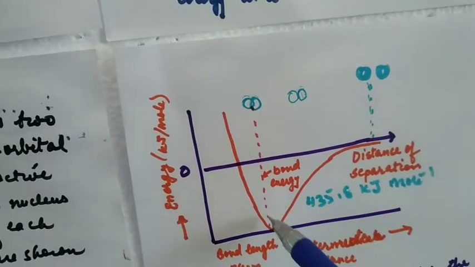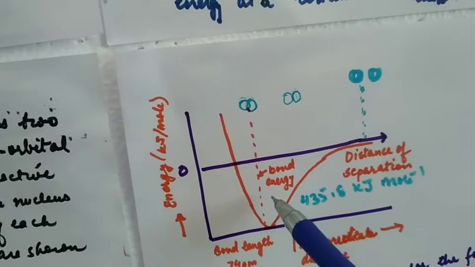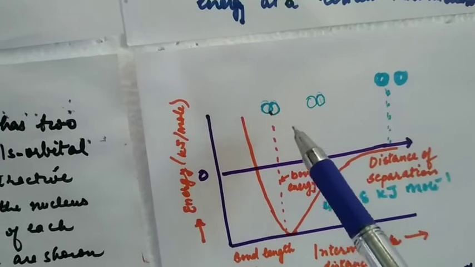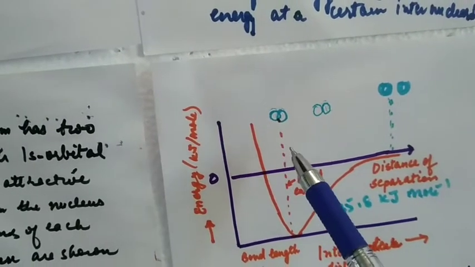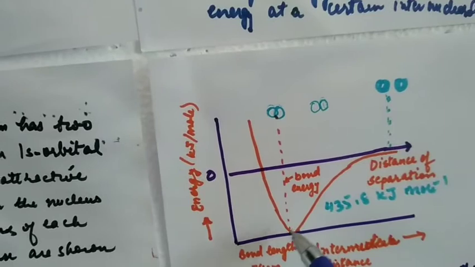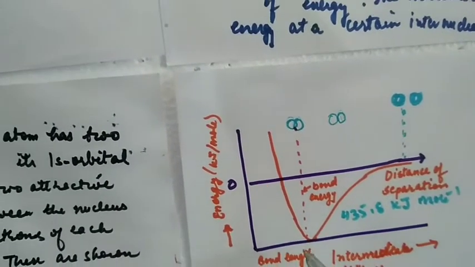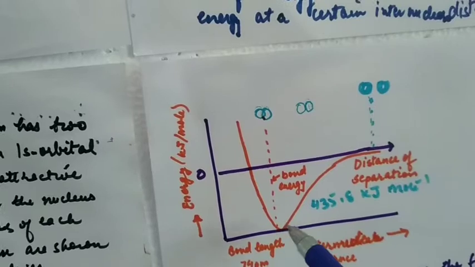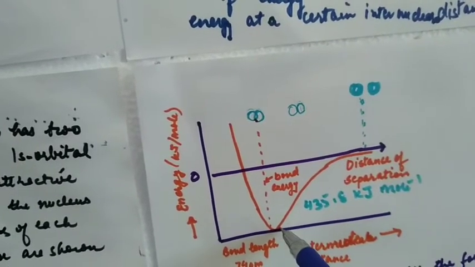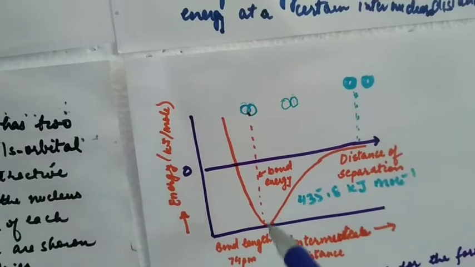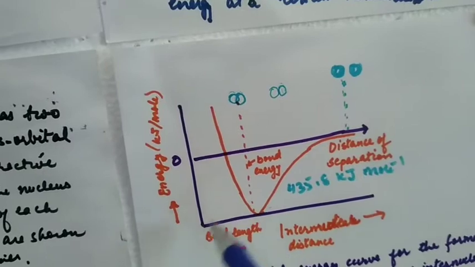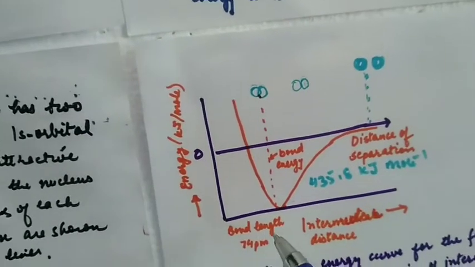The decrease in energy at this point is called bond energy, because we say that a bond has been formed between the two atoms. The atoms have come closer to each other, their energy has decreased to the minimum, and they have become stable. The atoms cannot further come close together because repulsive forces come into play. So this is the point where the energy is minimum, and this distance is the bond length, the distance between the nuclei of the two atoms.